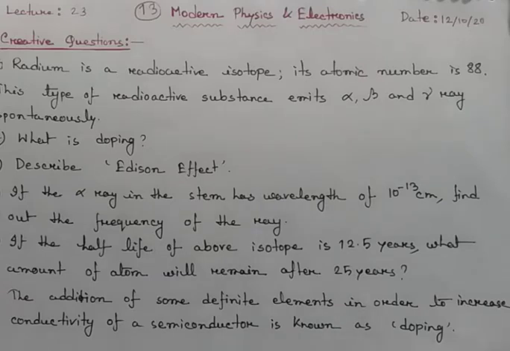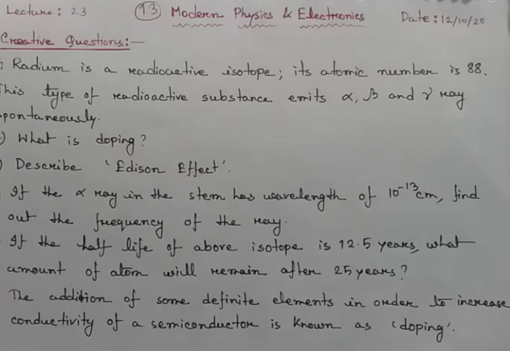Here is a creative question: radium is a radioactive isotope. Its atomic number is 88, and this type of radioactive substance emits alpha, beta and gamma rays spontaneously, and this is the stem. According to this stem, the questions are: A, what is doping?